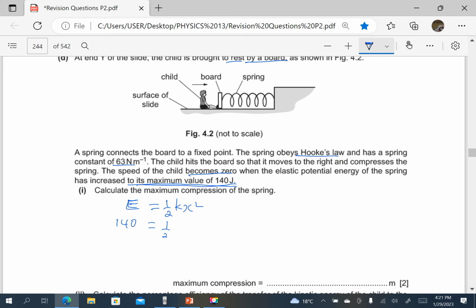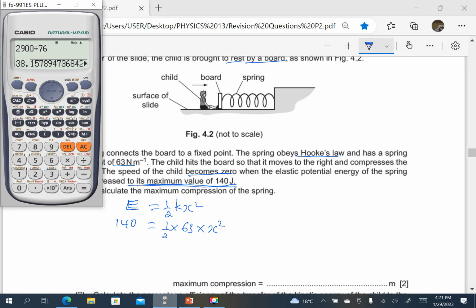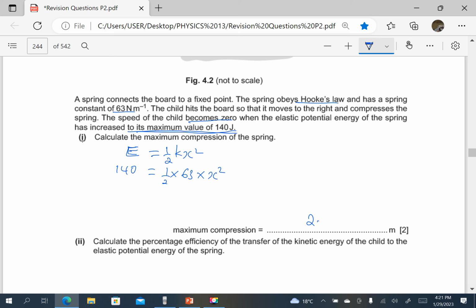This is equal to a half, K was given as 63, times x squared. So we make x the subject: 140 times 2 divided by 63, and I find the root of the answer, which is 2.1. So the maximum compression is 2.1. X is equal to 2.1.